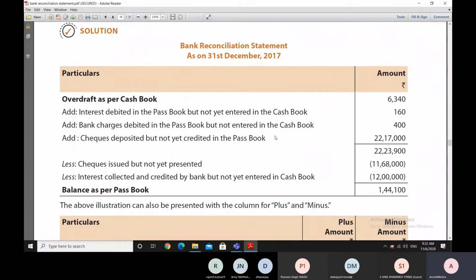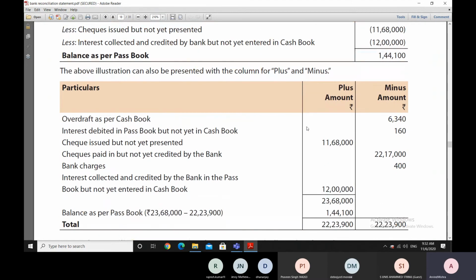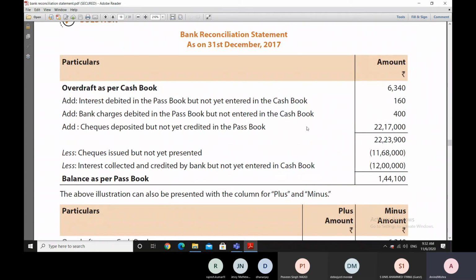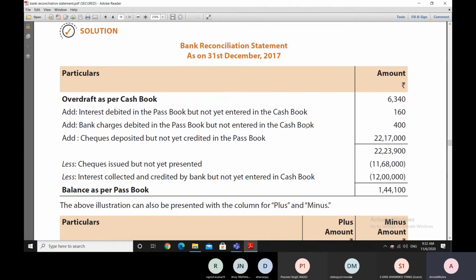Now, in this example, the same bank reconciliation statement would be presented in the balance presentation, which is the first one, and in the plus and minus presentation also. So let us see how the two presentations look and how they appear finally. So let us understand the balance representation. We'll look at the plus and minus representation in the next part of the session.